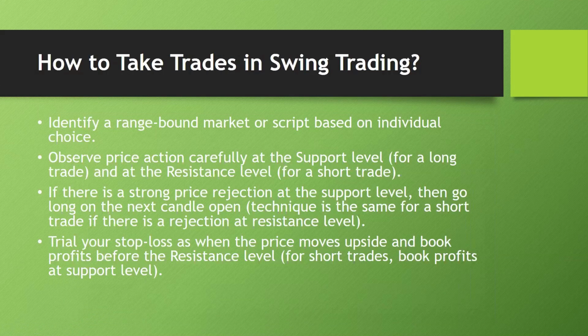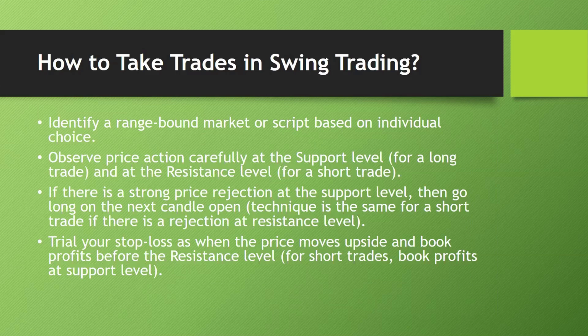Then how do you take trades in swing trading? First you need to identify a range-bound market in an index or in a script. Then we need to observe the price action very carefully at the support level if you prefer to take a long trade. Similarly, you need to observe price action very carefully at the resistance level if you prefer to take a short trade.